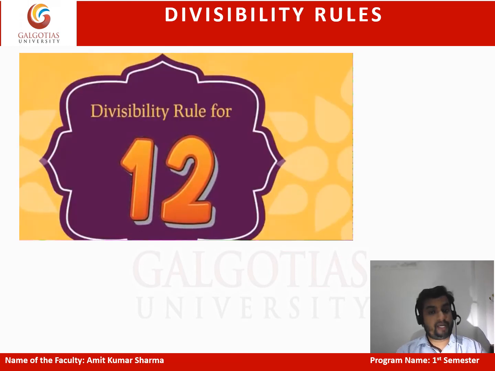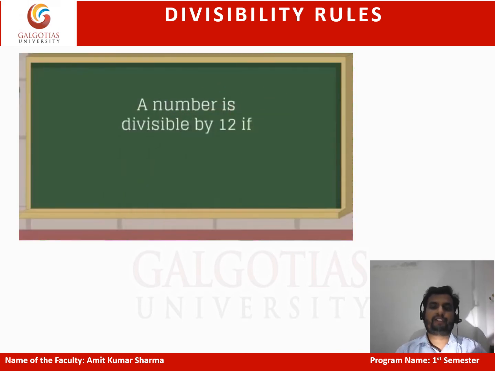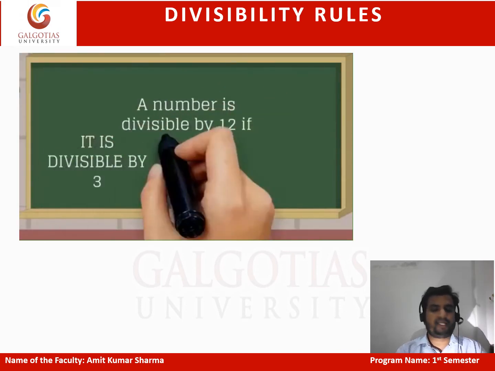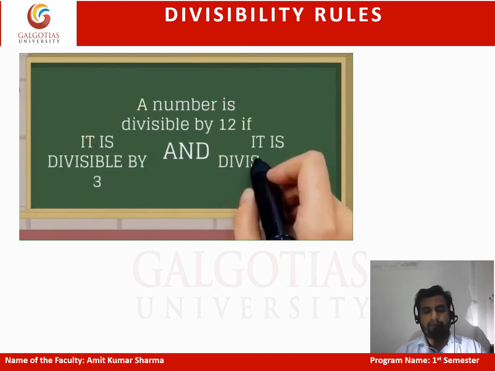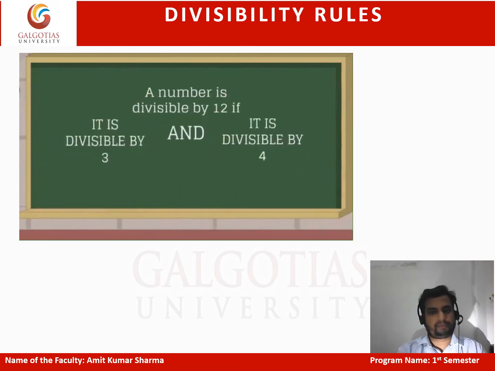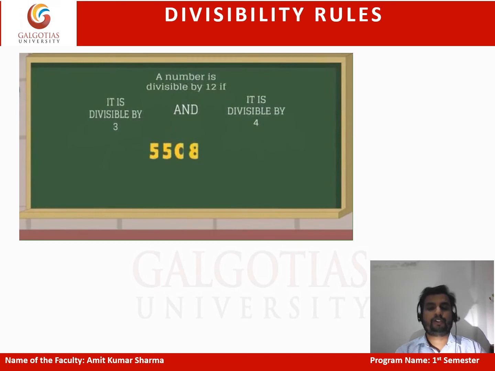Divisibility rule of 12. For checking divisibility by 12, the number must be divisible by 3 as well as by 4. That means the sum of the digits should be divisible by 3 and the last two digits should be divisible by 4. If the number is 5508, the last two digits are 08, which is divisible by 4.